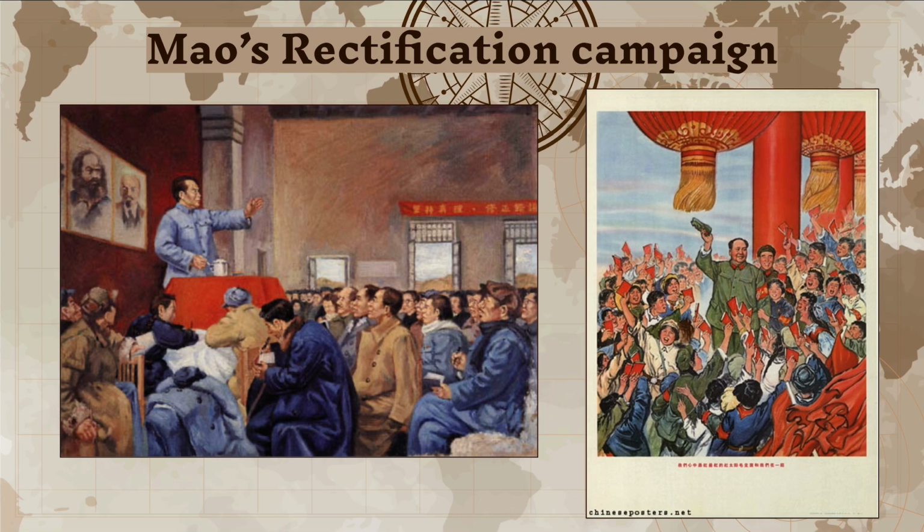Between 1941 and 1944, Mao launched the rectification campaign to eliminate opposition within the CCP. It began as ideological training but became a purge involving arrests, torture, and forced confessions under figures like Kang Sheng. Thousands were killed or removed. By the end, Mao had complete control over the CCP and a unified ideology.